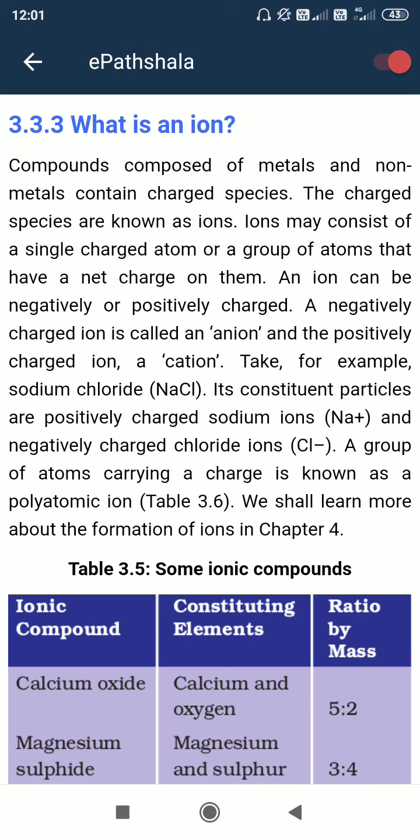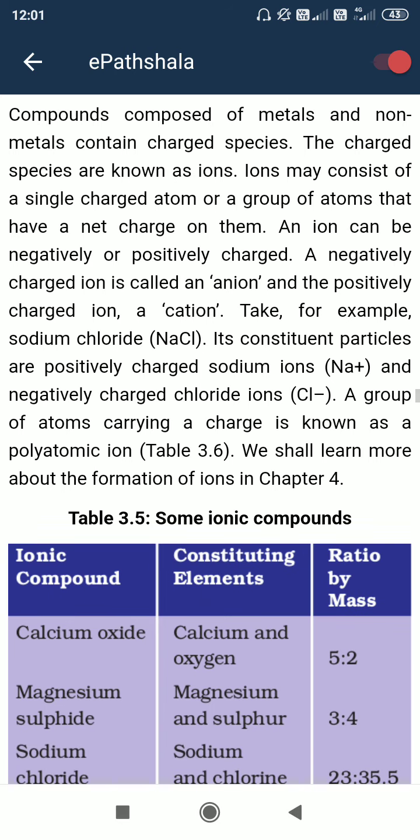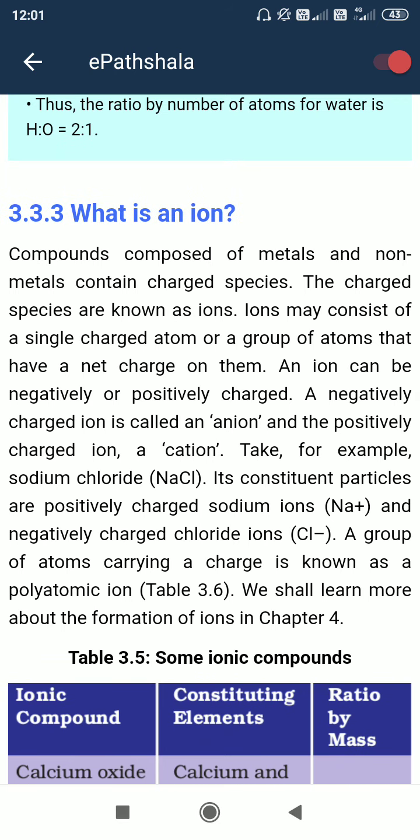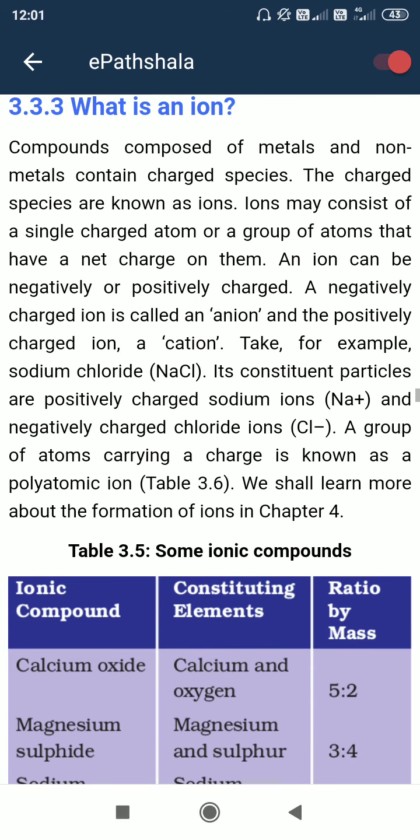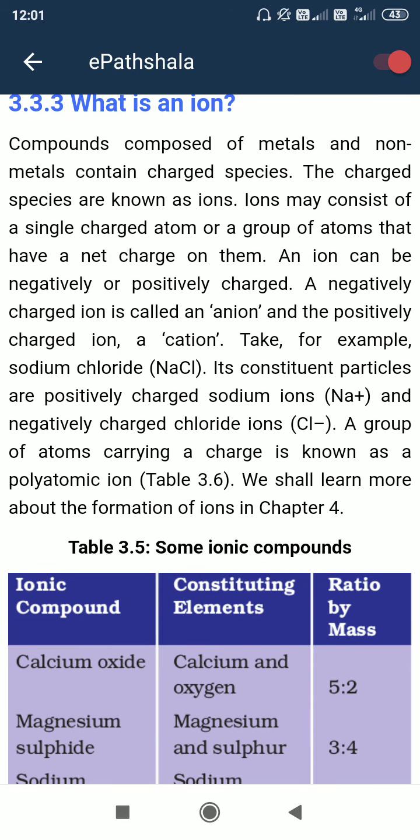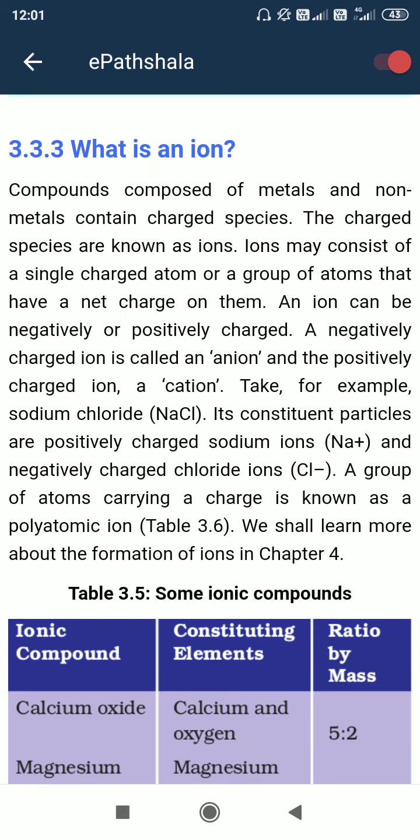So it is an ion. Ion means the release or acceptance of electrons. Usually an atom is neutral in charge because the number of protons inside the nucleus is the same as the number of electrons outside the nucleus.